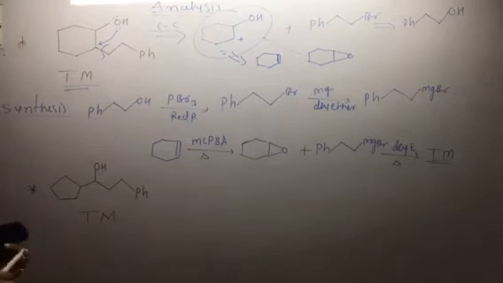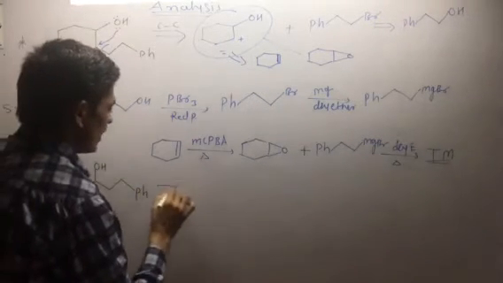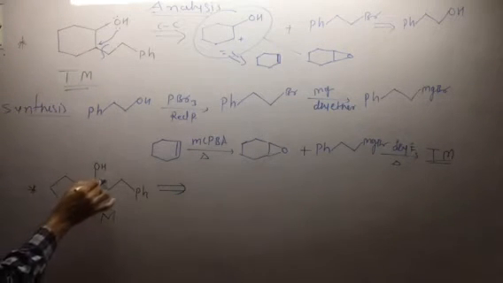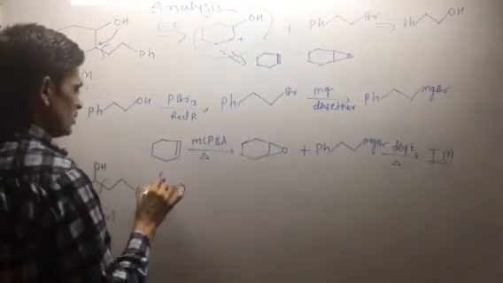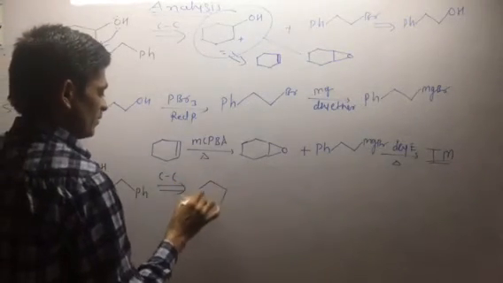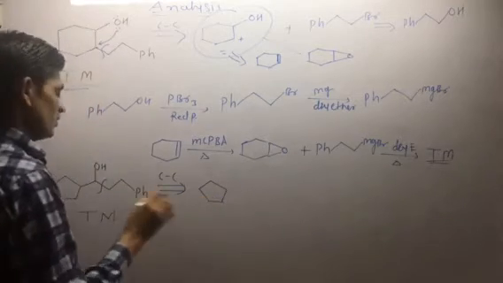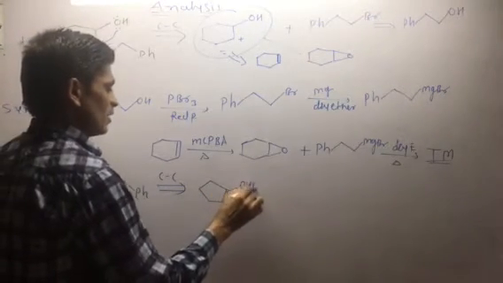Then the second molecule: what is the analysis plan? Here again there is a hydroxy group. If you break this bond, a very simple C-C disconnection, there is formation of this CHO aldehyde.